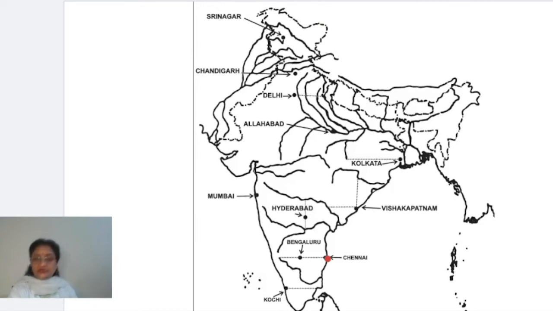The point which we have got by this, when this line is joining the eastern coast, right? When this line has been drawn, we are getting one point where it is actually touching the eastern coast, and this point is Chennai, right?